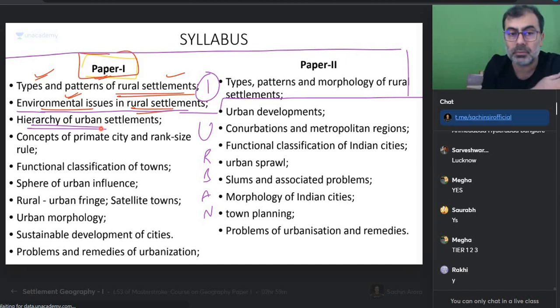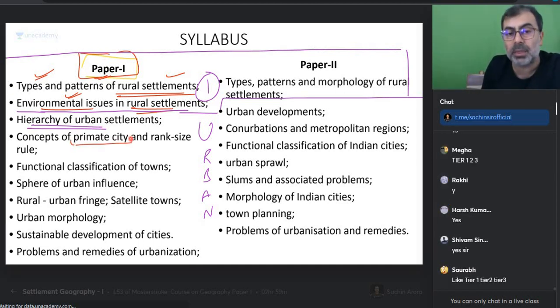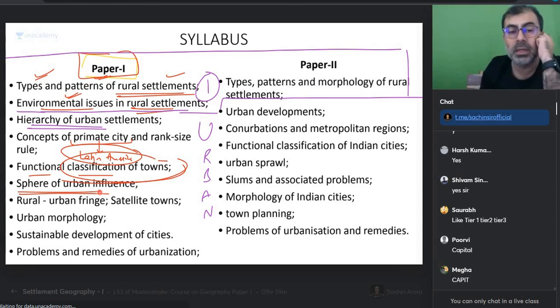Is everyone with me? Perfect. Concept of primate city. कल मैंने आपको बताया primate city in Latin America. What has happened? Most of the city stays inside the capital town. That is called primate city. Functional classification of towns. Remember classification of climate. There are so many towns, unko classify karna. Sphere of urban influence. So how far does the influence of a city go? Up to what point does the influence of a city reach? That is called sphere of urban influence. Are you with me on this?